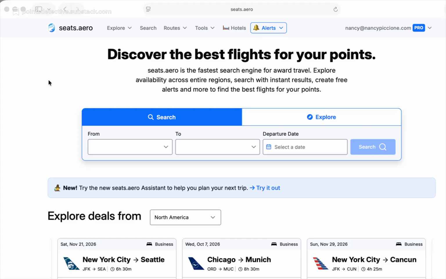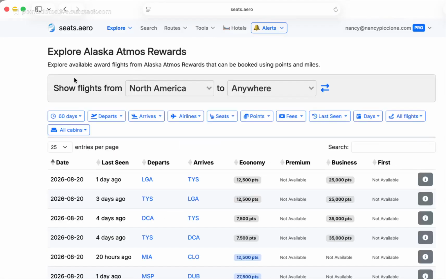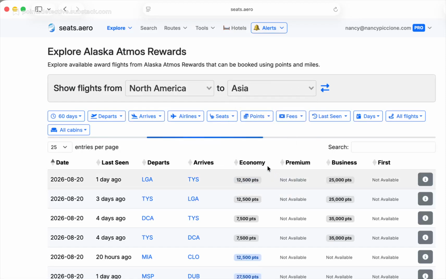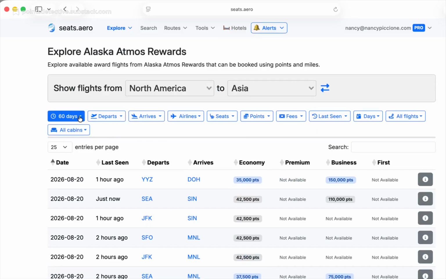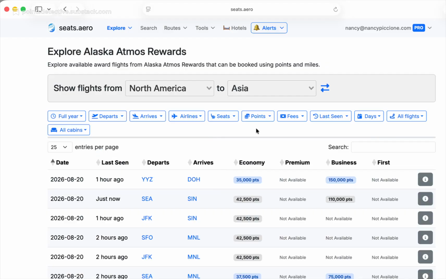I just want to show you how I'm able to search using this tool without having to do a lot of searches on either Alaska or Points to find award availability. I'm going to use Seats.aero's Explore feature, which is right up here, and only select Alaska Atmos. Seats.aero will right away show me flights from North America to anywhere using only Atmos or Alaska Airlines miles. It defaults to 60 days. We're going to try the full year because we're looking for next spring.